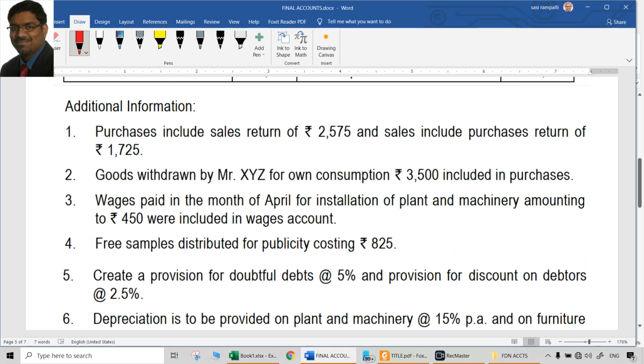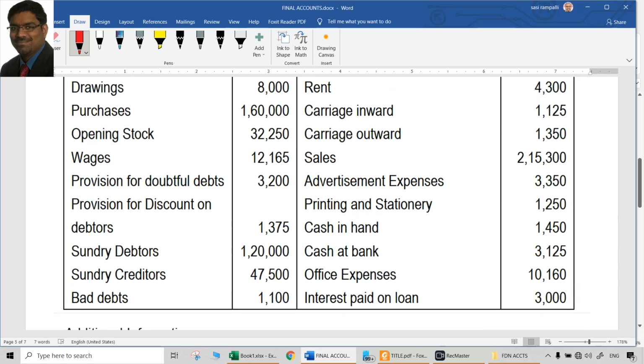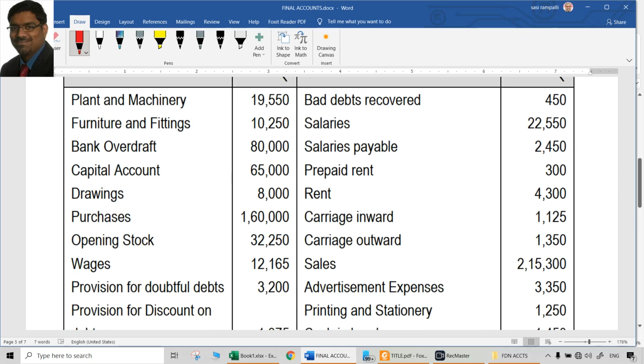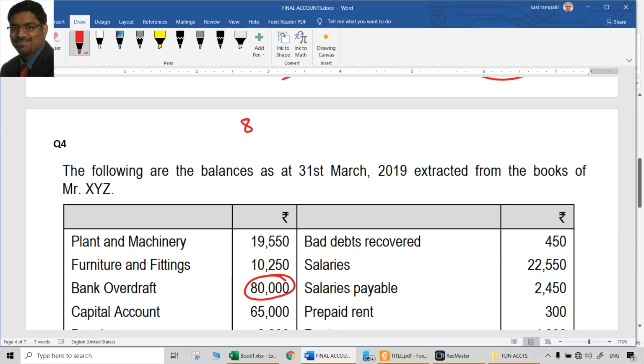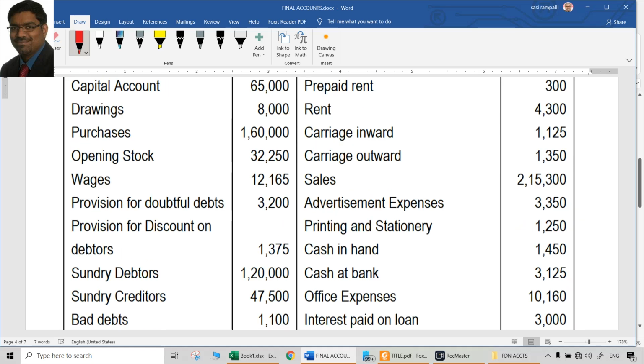So the stock value is not directly given. When it is not directly given, but the bank overdraft is given, we can find out the stock value. If 80,000 rupees is representing 64, how much is 100? So how much will be the closing stock? Indirectly it is given: 80,000 into 100 by 64. That is 1,25,000. So the main point here, the 7th point at the end of the question,